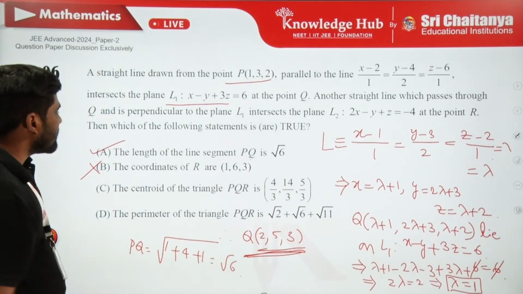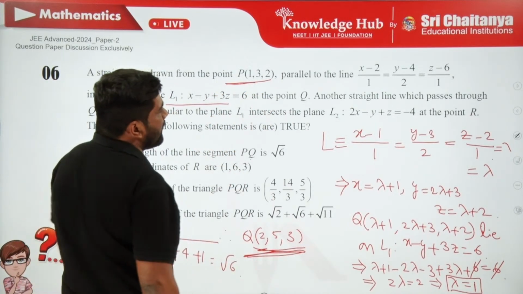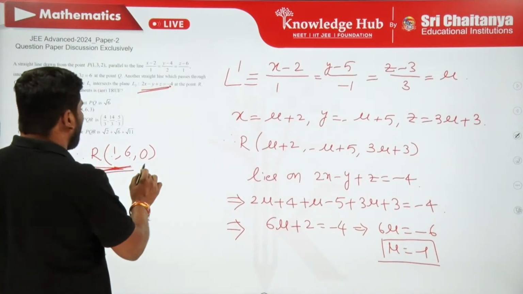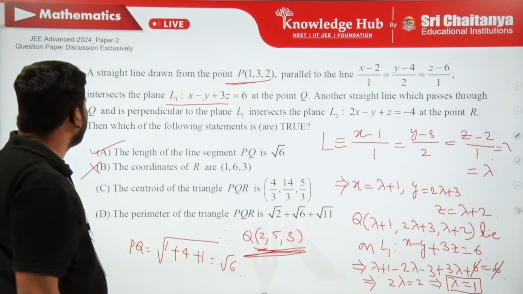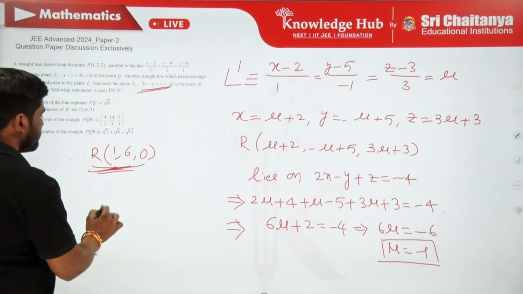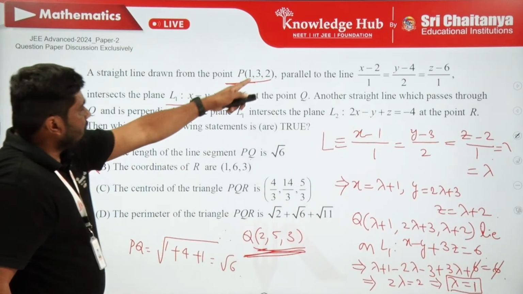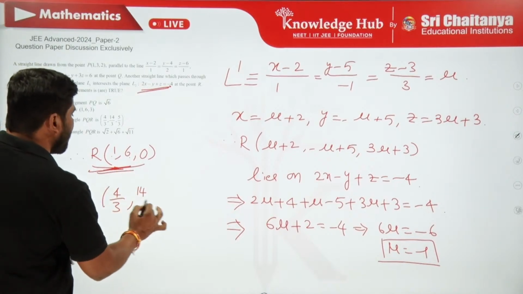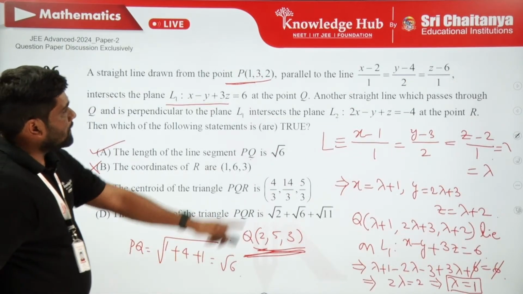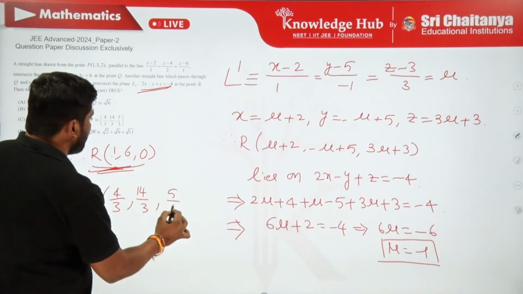What about the third one? Centroid. I have coordinates of P and Q, and in the next slide I have coordinates of R. So find the centroid. 1 plus 2 plus 1, 4 by 3 centroid. And then 3 plus 5 plus 6, 14 by 3. And then 2 plus 3, 5 plus 0 by 3, 5 by 3.